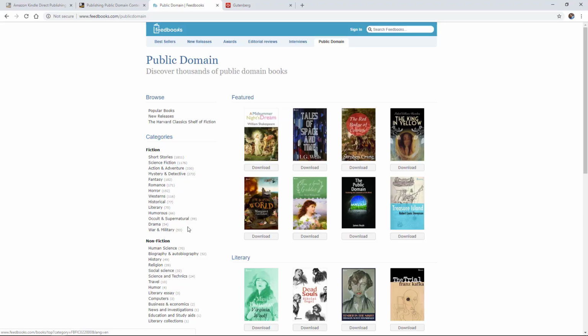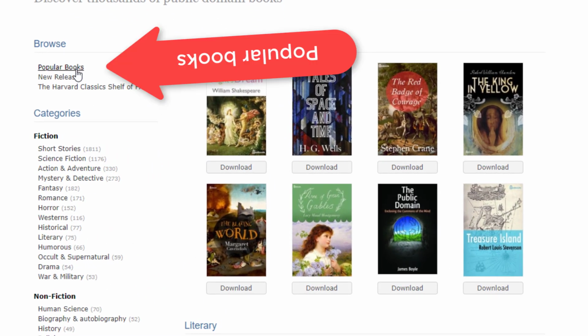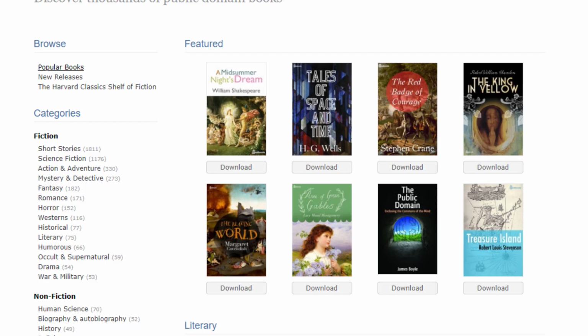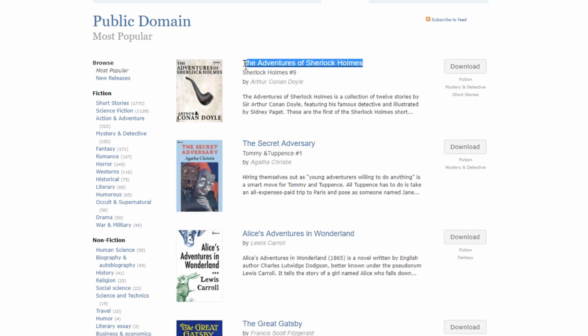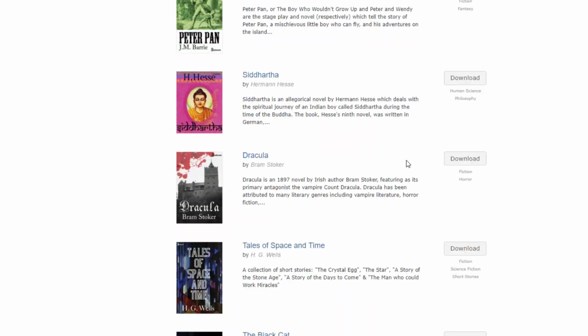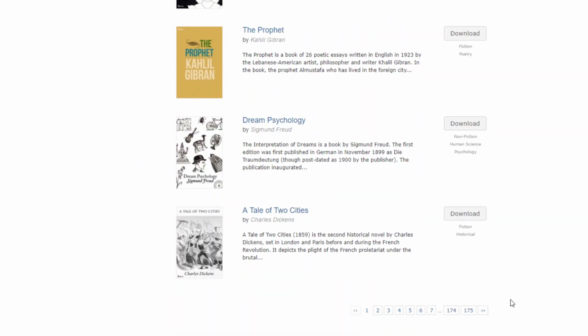Well, it's quite obvious. Click on this popular books section. As we can see here, The Adventures of Sherlock Holmes is at the top in the search results for popular books. We can easily pick this up and publish. But there is an obvious risk here that many will do this same step, thus there is more competition for this particular book. Now it makes sense that we can choose another book from the top 10 or top 20 or even top 100 in this list.